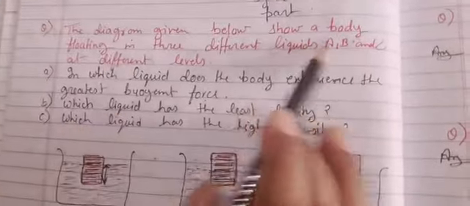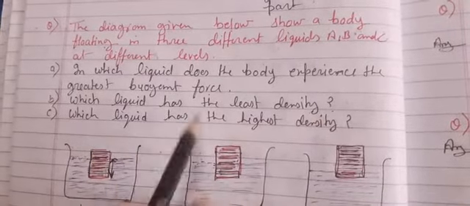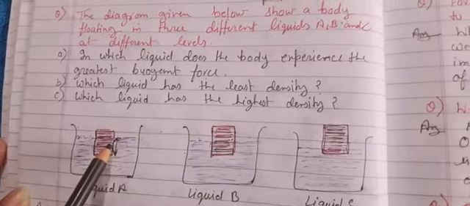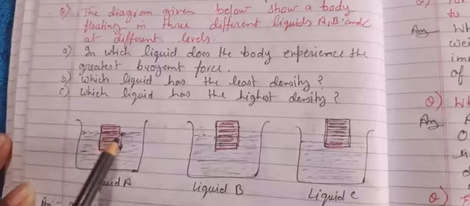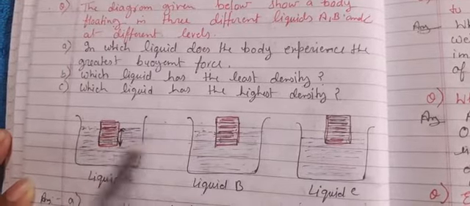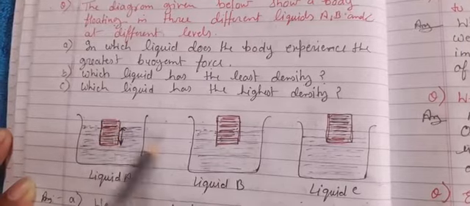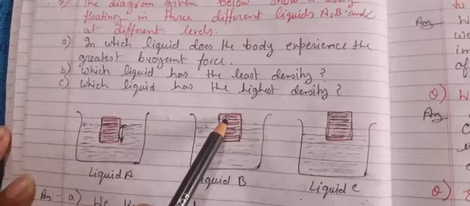Now next question. The diagram given below shows a body floating in three different liquids A, B and C at different levels. You see, children, liquid A, liquid B, liquid C. Can you see most of the part is under the water surface, only a small part is above the water surface. Here half the part is inside the water, half above.